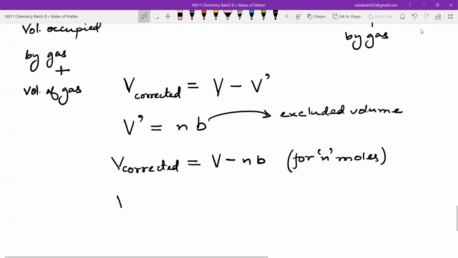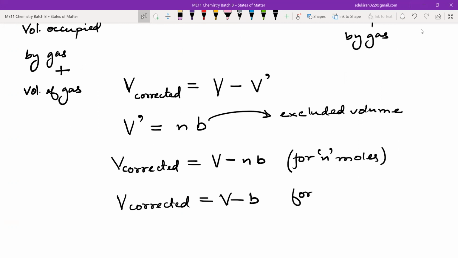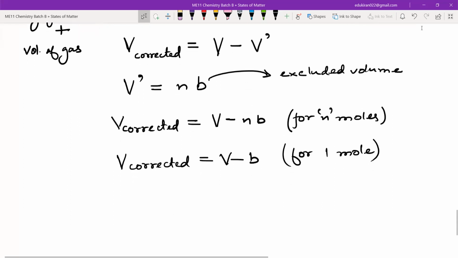And we will have V corrected is equal to V minus b for 1 mole. For 1 mole of gas, the V corrected will be V minus b. Done? Let me know if you're done.